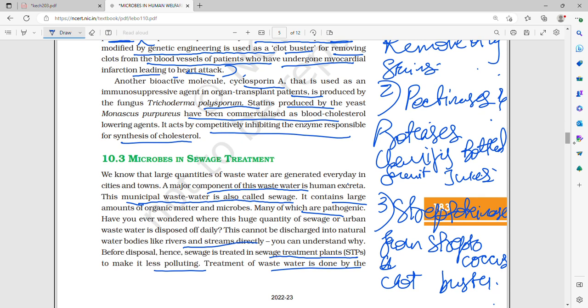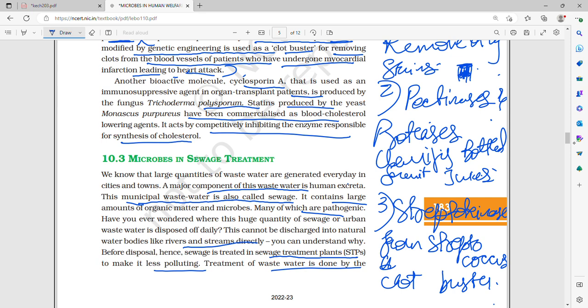So basically all those people who have clots in their blood vessels, let's say someone has a clot in their aorta, then streptokinase is used as a clot buster to remove this clot so that blood can flow. Otherwise those people will have a heart attack, not cardiac arrest.